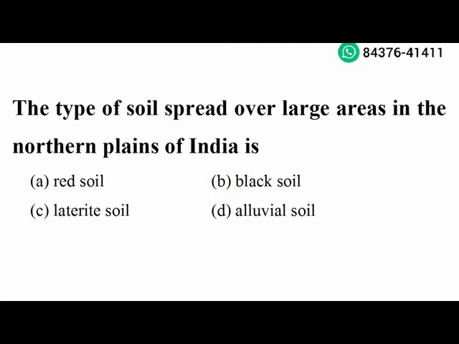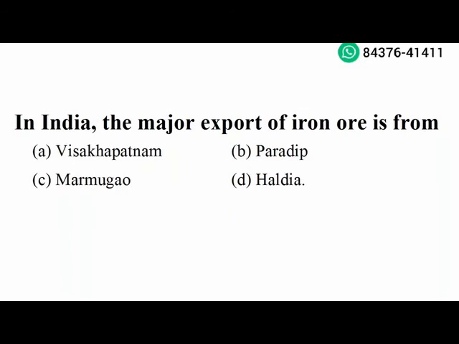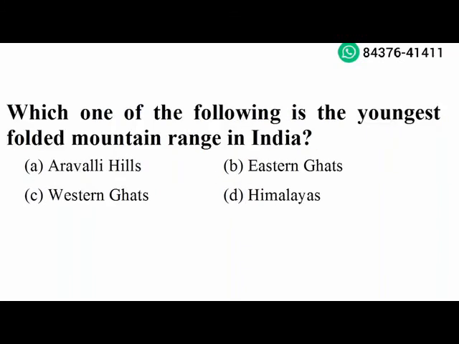The type of soil spread over large areas in the northern plains of India is alluvial soil. Option D is the right answer. Next question. In India, the major export of iron ore is from Marmagao. Option C is the right answer. Next question. Which one of the following is the youngest folded mountain range in India? Himalayas. Option D is the right answer.